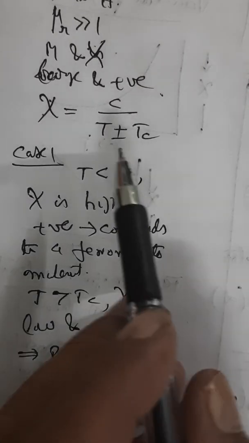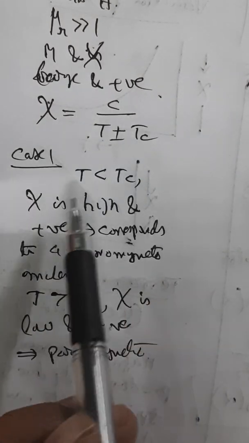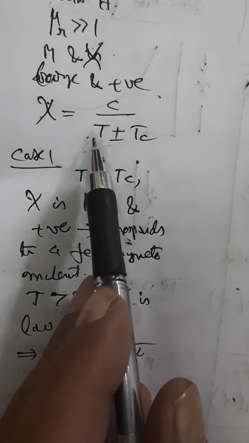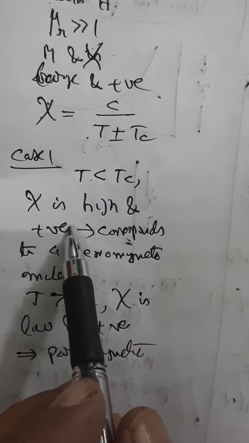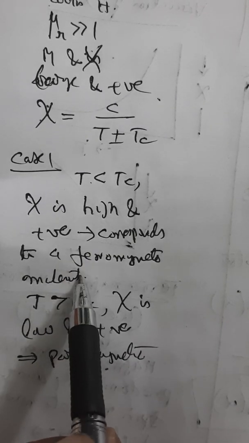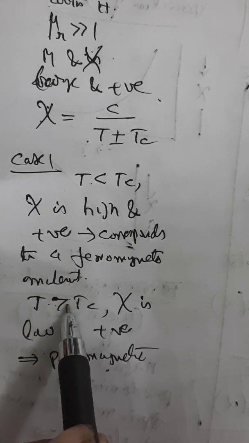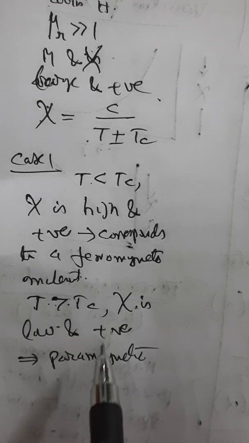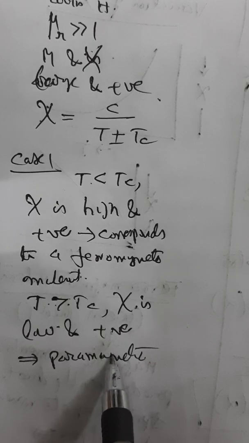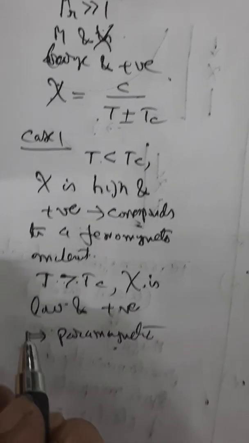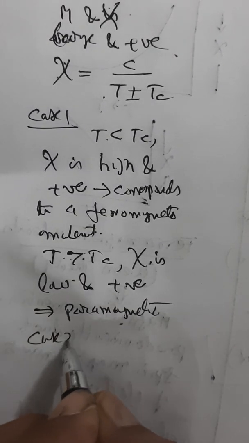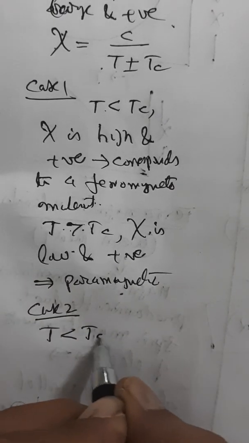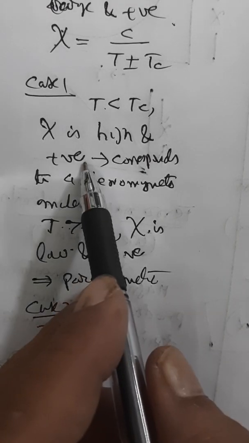That is very interesting. In this law, when the temperature is less than the Curie temperature, psi is high and positive, therefore it corresponds to a ferromagnetic material. When T is much greater than the Curie temperature, psi becomes low and positive, therefore it corresponds to paramagnetic behavior. Now if you take case 2, T is less than Tc, and already psi is positive we have taken.